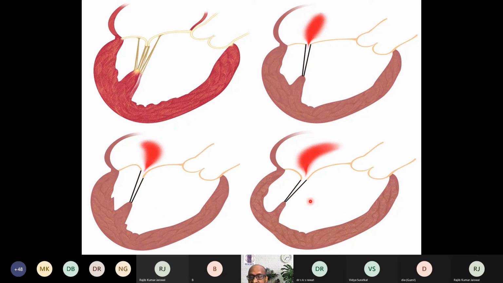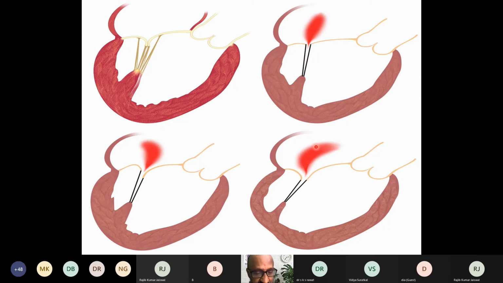Whereas the jet area is influenced by the left atrial compliance and the hemodynamic parameters. For example, after anesthetic induction, when the systemic vascular resistance decreases, the jet area may underestimate the severity of mitral regurgitation.